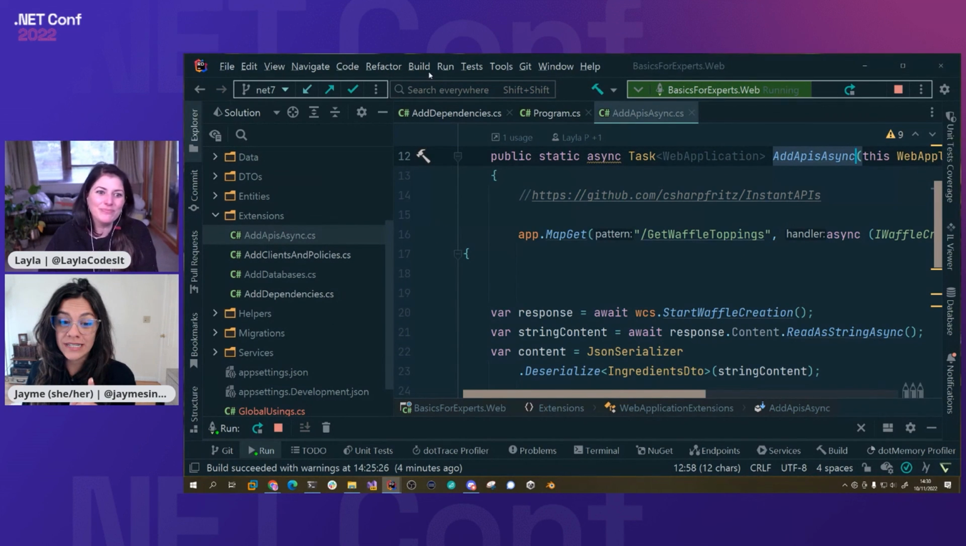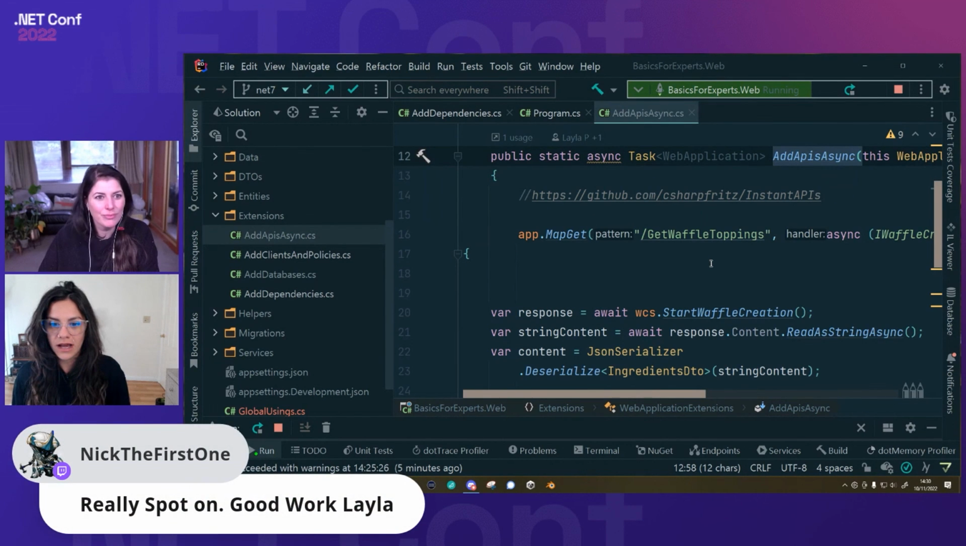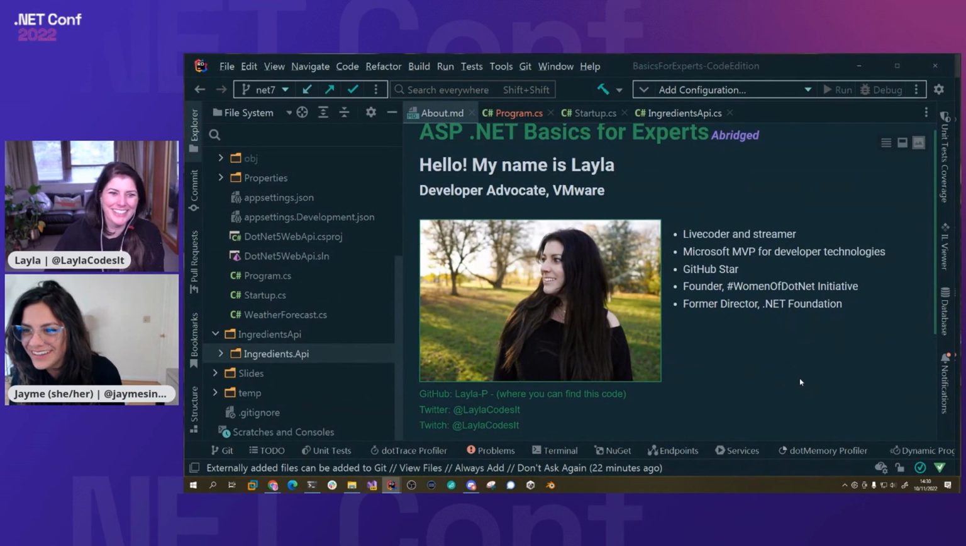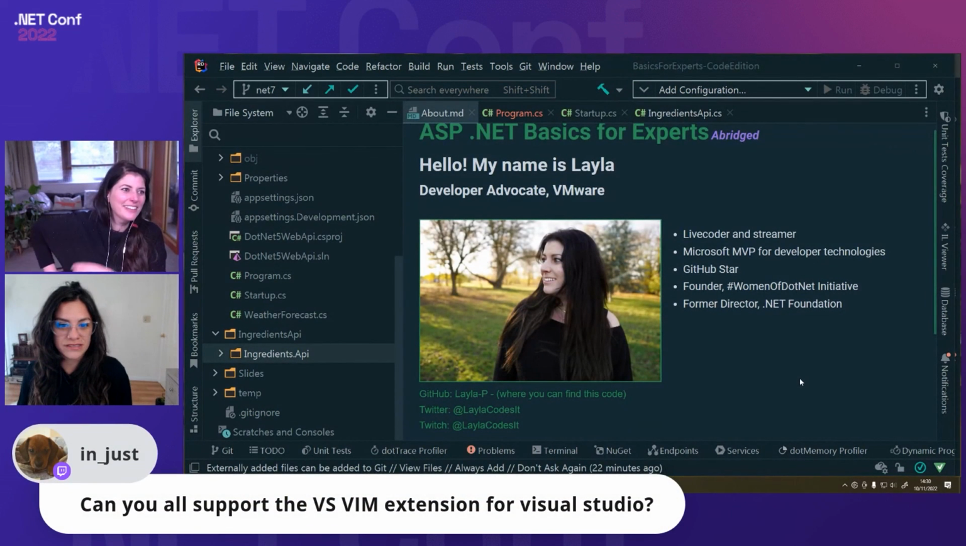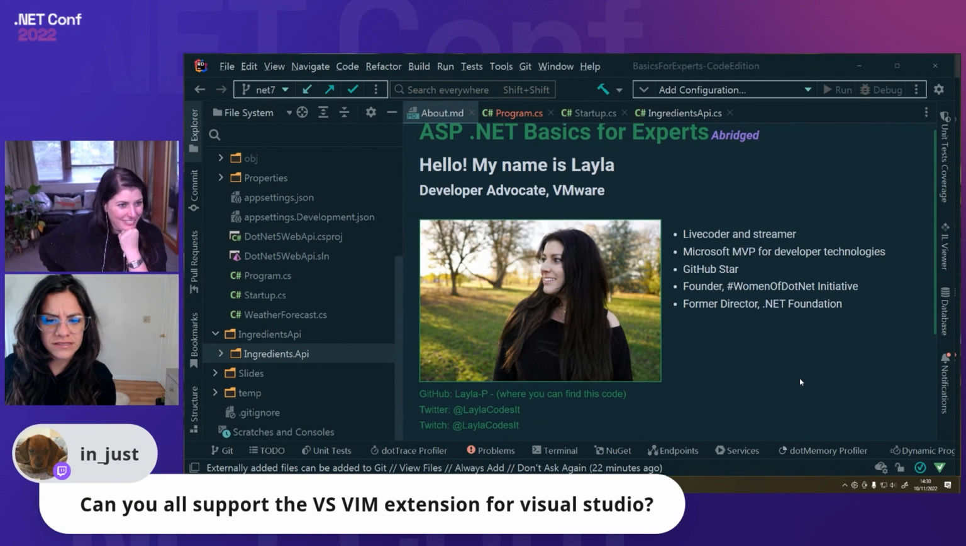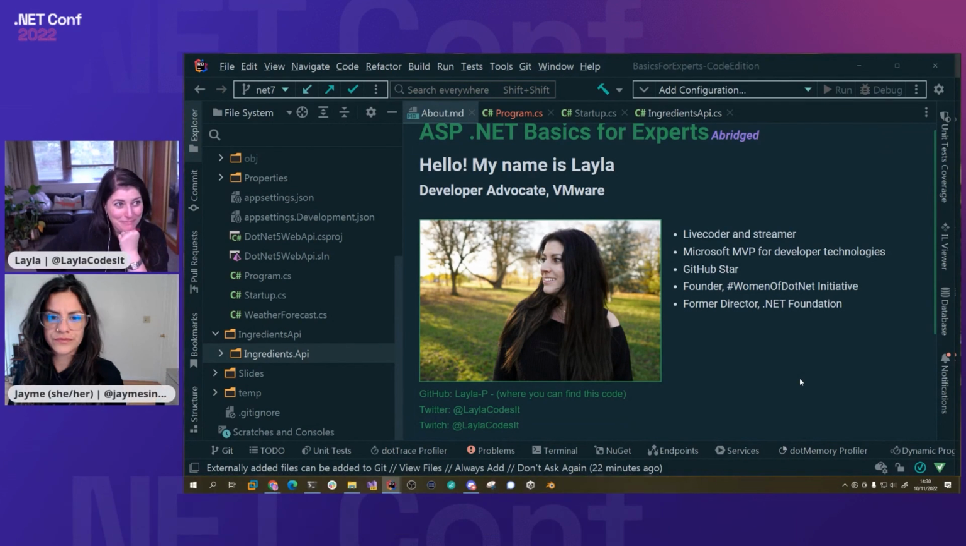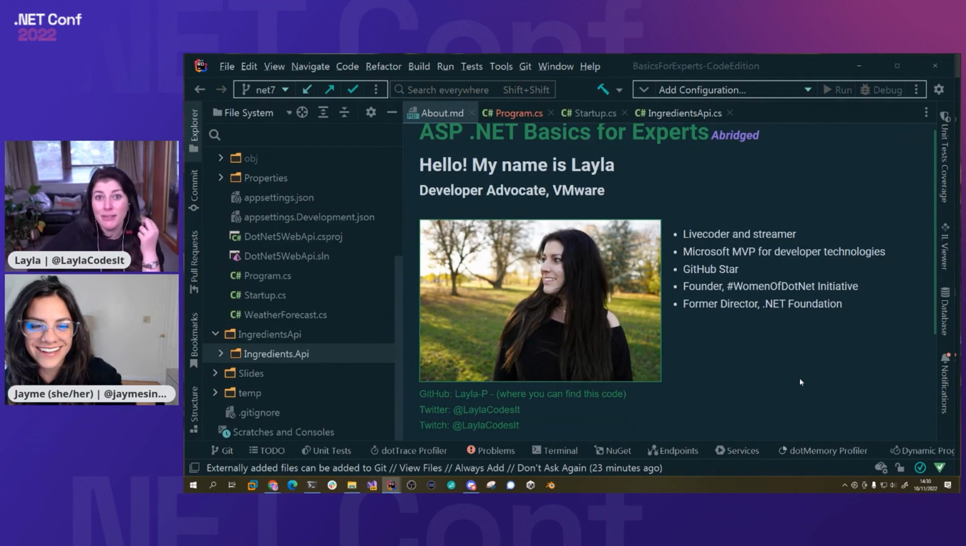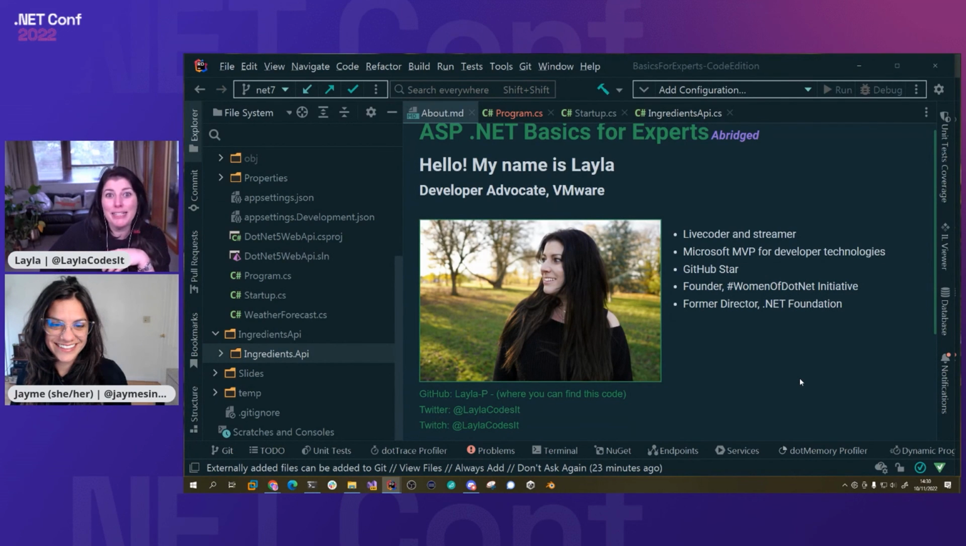Really quickly, we did actually get one question, and I want to make sure we squeeze it in. Well, Nick said spot on. Great job. One question we did get was, can you all support the Vim extension for Visual Studio? I don't know. That's something for the Visual Studio team and Vim. I have no idea. This is Rider as well, so this isn't Visual Studio. I'm sure there's Vim for this. I have never been brave enough to try Vim. Understandably. Yeah, I have no idea. I'm a Vim virgin. I wouldn't know what to do with it.